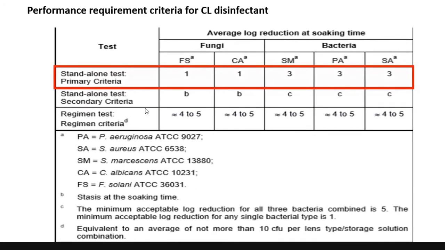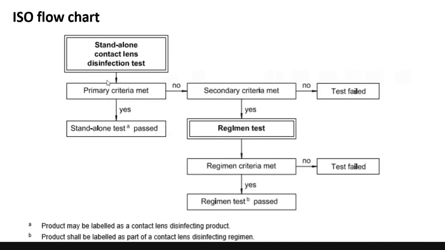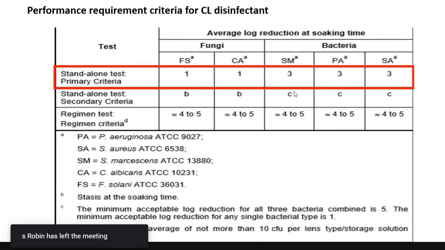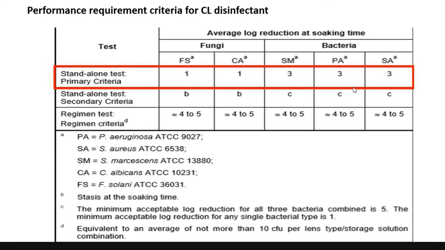So this is the performance required. For a standalone test, the first thing is we have to meet the primary criteria. What is the primary criteria? For fungi, both fungi should show at least a one log reduction, that is 90% of the microorganisms should die. But for bacteria, it is a 3 log reduction, which means 99.9% of the bacteria should die.